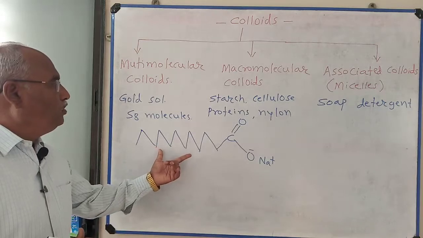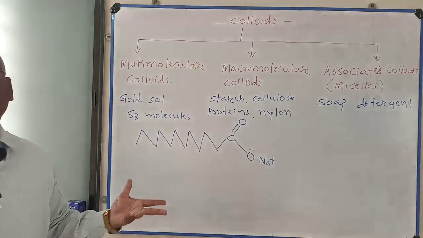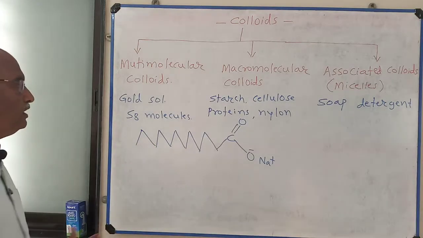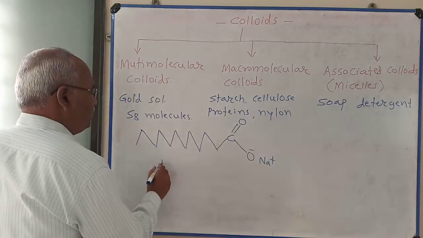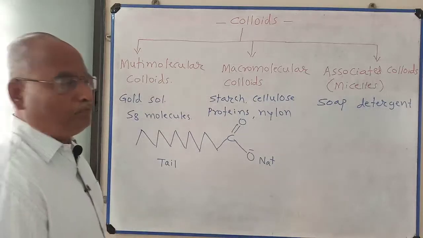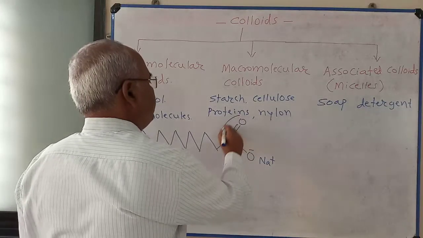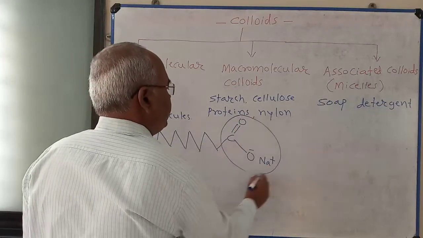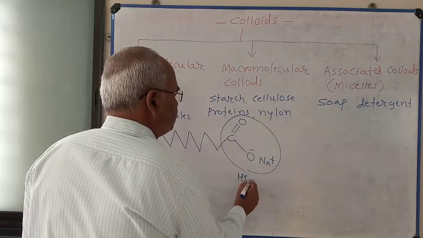This is a long chain of carbon atoms. This is called the tail of the soap molecule, and this is called the head of the soap molecule.